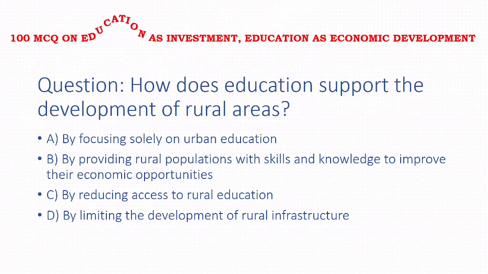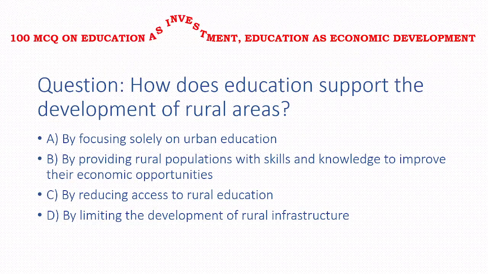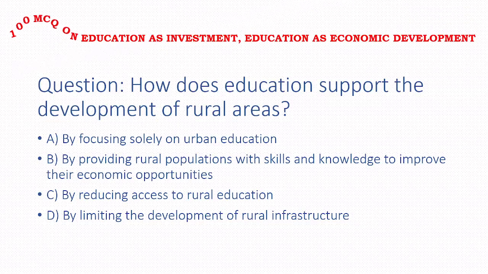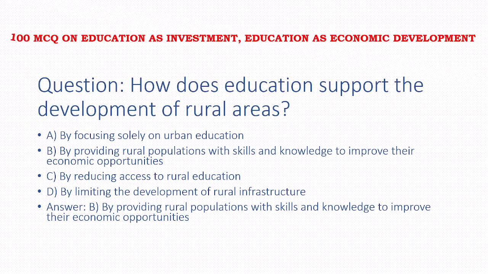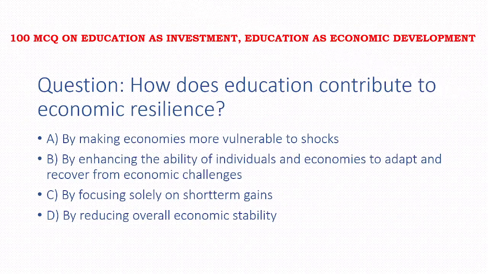Next, how does education support the development of a rural area? Options: by focusing solely on urban education, by providing rural population with skills and knowledge to improve their economic opportunities, by reducing access to rural education, by limiting the development of rural infrastructure. Answer of this question is option B, that is by providing rural population with skills and knowledge to improve their economic opportunities.